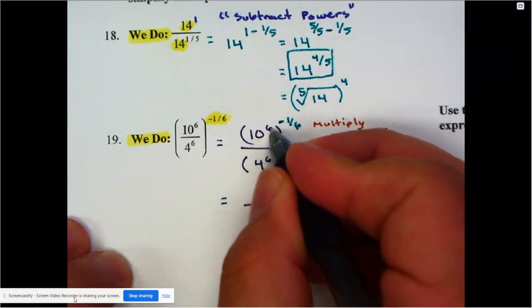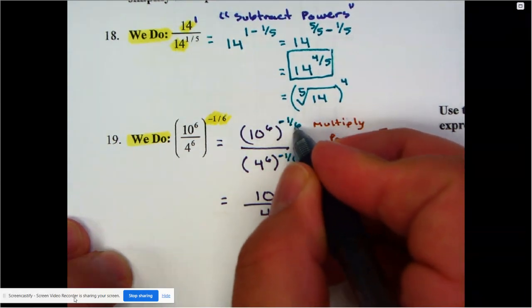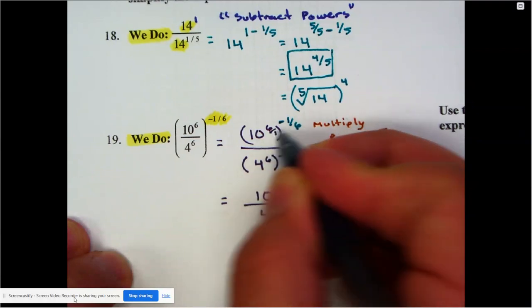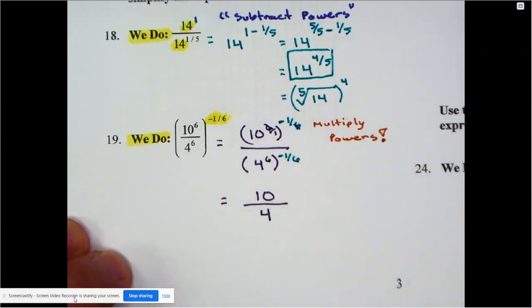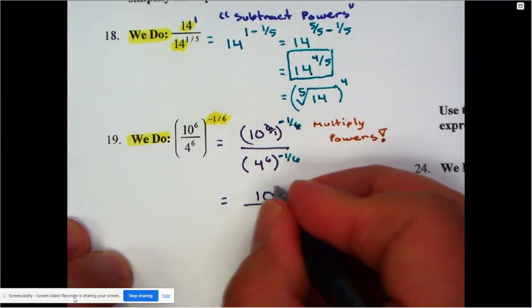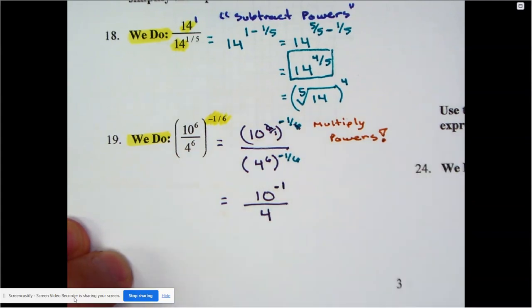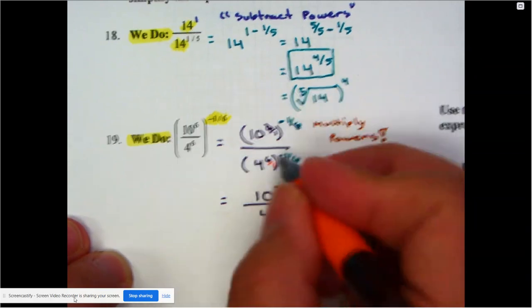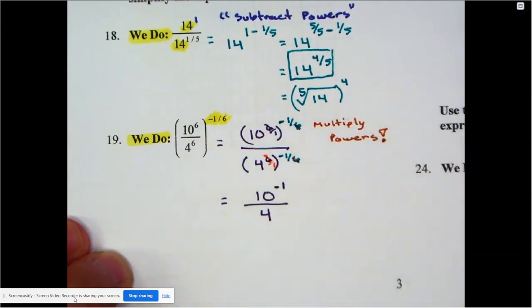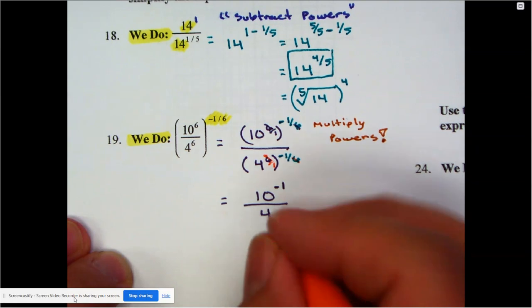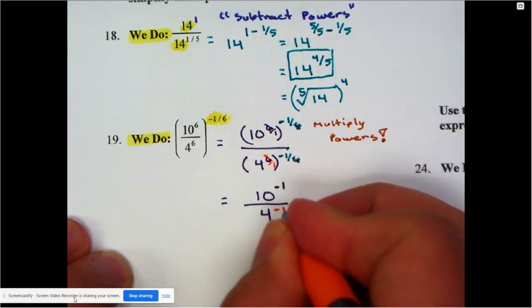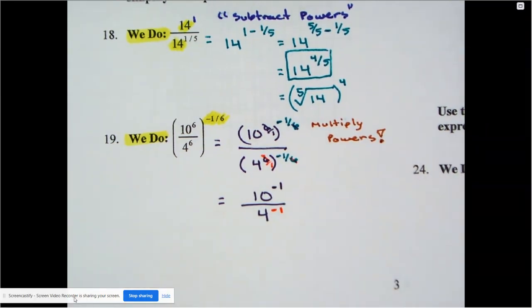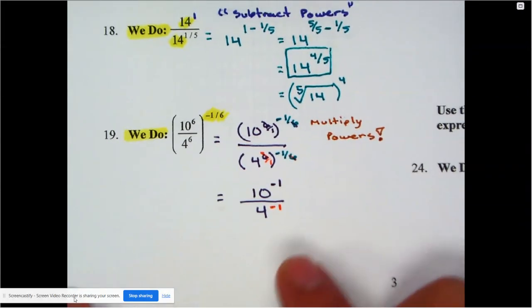So it says 6 times negative 1 over 6. Well, don't forget, there's a 1 under it, so then the 6's actually cancel, leaving me with just negative 1 for the 10. Same thing here. Technically, there's a 1 under it. So the 6's are actually going to go away, leaving me with a 4 to the negative 1. And no, I still can't mess with that 10 and the 4 because they still have power. So I can't simplify them.